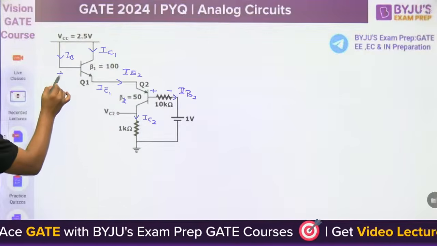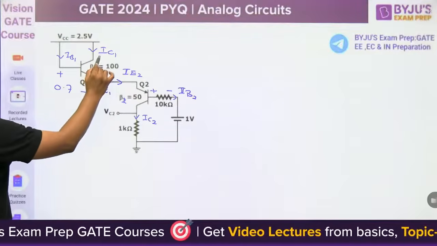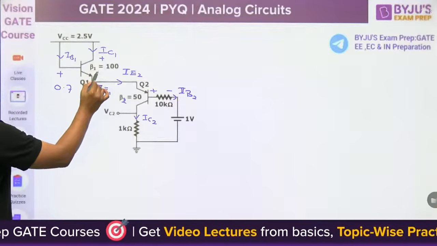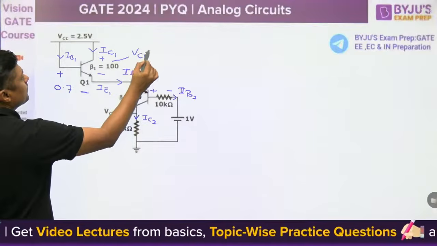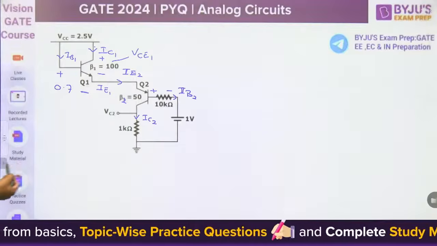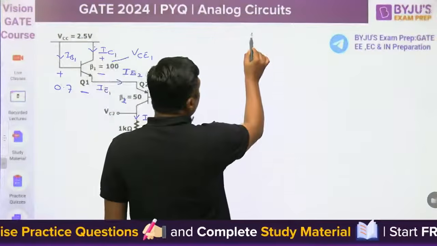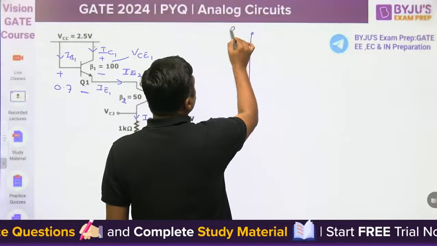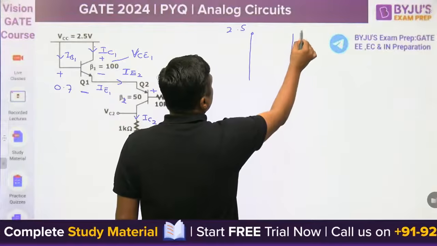Now, this is 0.7 volt. What is the voltage from this point to this point? This voltage is called VCE1. Since collector and base are shorted, anyone can ask, sir, is it 2.5 volt? Yes, base is 2.5 volt, collector is 2.5 volt.